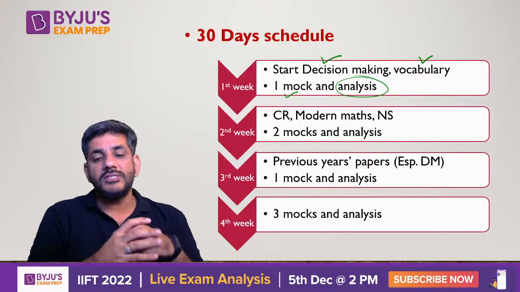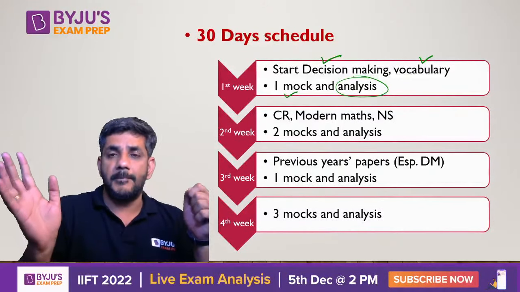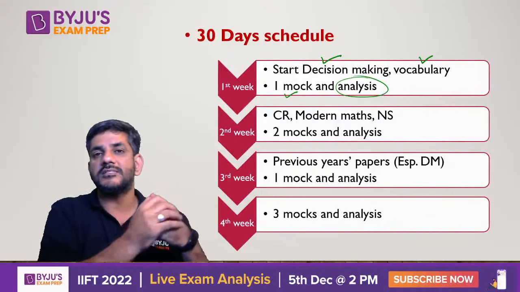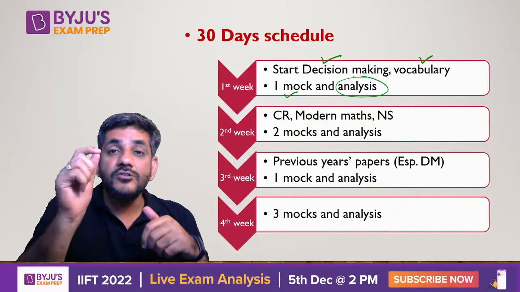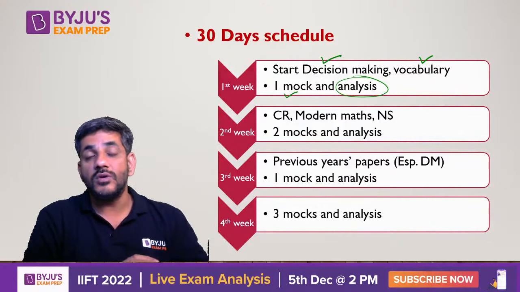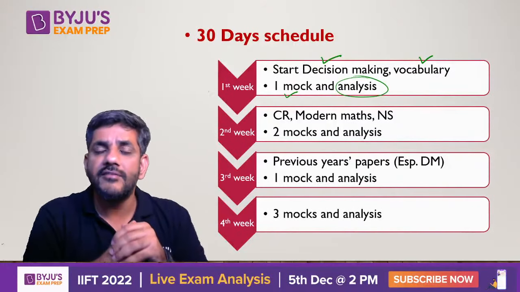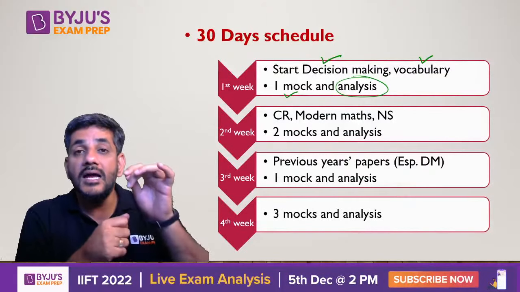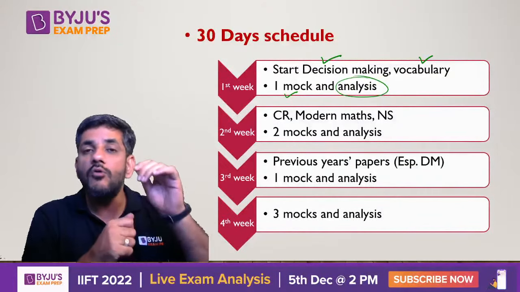In the third week, I would say, because we have a lot of previous year papers of that, solve all of them, especially decision making. I am paying a lot of attention to decision making because this is the game changer. Keep that in mind. You can score a score like 17, 18 in decision making. In the other two, even if you just clear the cutoff, you will have an overall percentile of around 99.5, 99.6. This is the impact that decision making can make, and this is a section which can be prepared within a week. So how beautiful is that?